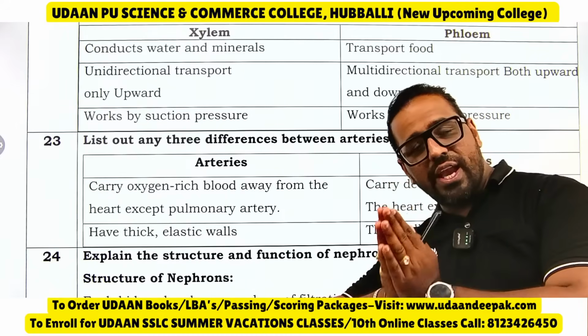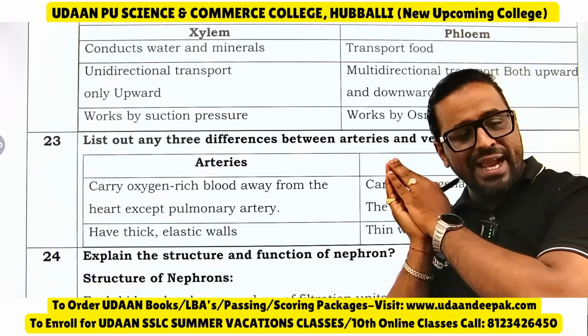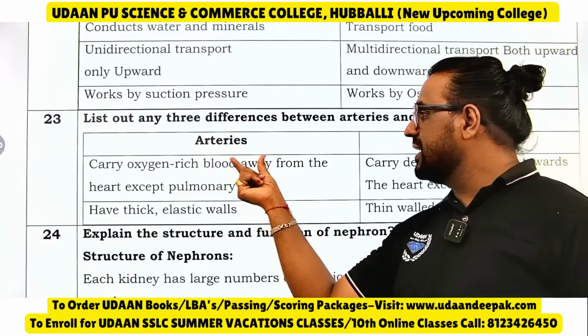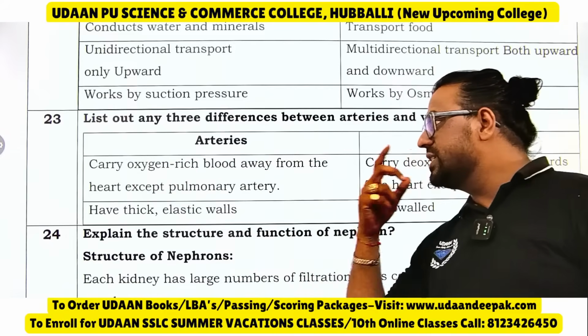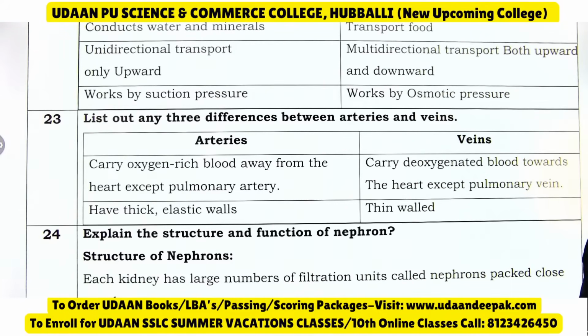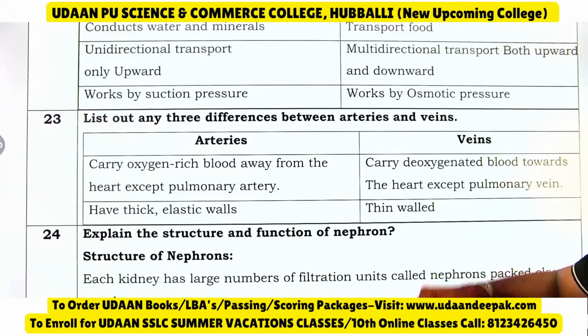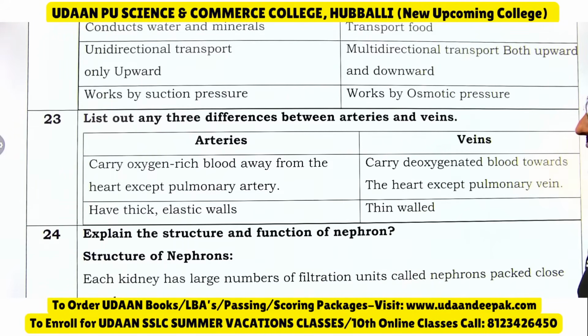LORD: L for left, O for oxygenated, R for right, D for deoxygenated blood. Then arteries: A for arteries, A for away. Arteries carry oxygen rich blood away from the heart except pulmonary artery. And veins carry the blood into the heart. Arteries have thick elastic walls, veins have thin walls.